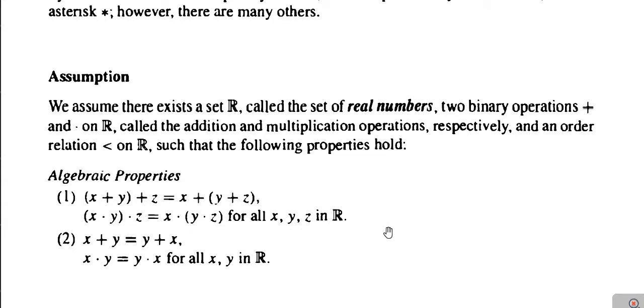The second algebraic property is x plus y is equal to y plus x, and the second part of the same one is x dot y is equal to y dot x for all x, y in R, which means that addition and multiplication, the plus and dot, these two binary operations are commutative in the set capital R.